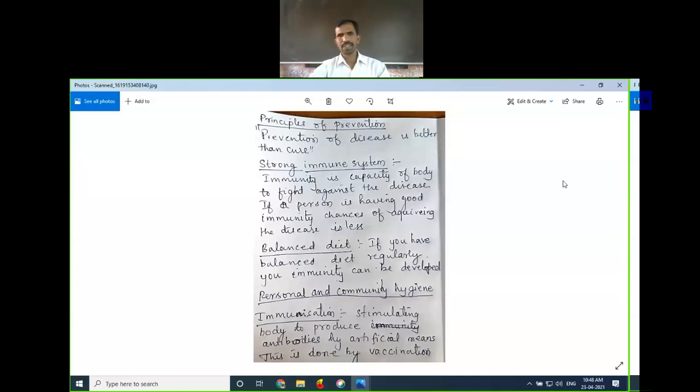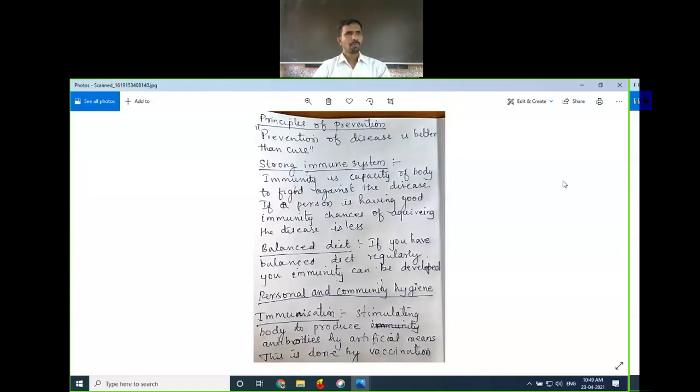One more method of preventing diseases is immunization. What do you mean by immunization? Nowadays the whole world is suffering from COVID-19. The coronavirus is spreading from person to person in the community and in the world.